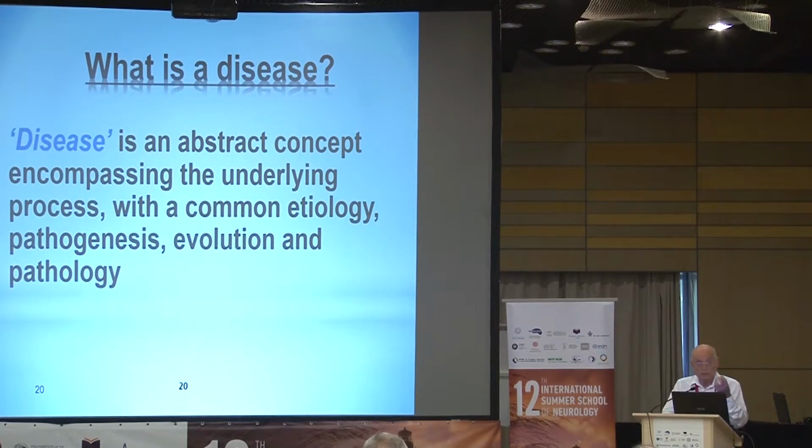And in order to identify a disease as such, for me, I have to understand what is the pathogenesis. And therefore, the pathogenesis of liver cirrhosis caused by hepatitis is different from liver cirrhosis caused by alcohol abuse. So these are different disorders based on the pathogenesis. So the important thing is the pathogenesis.